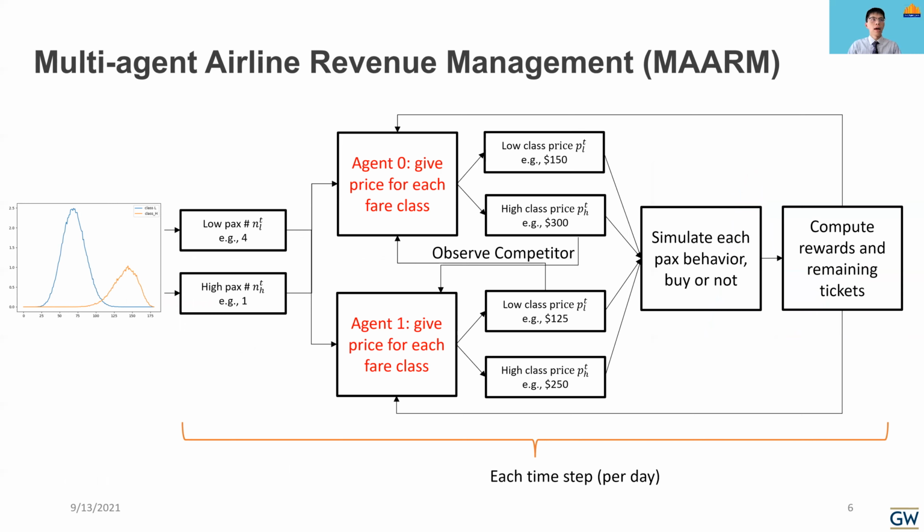Now let's have a look at our MARM model. Here is the whole process. Firstly, we generate the passengers by beta distribution. For example, at day 50, there are 4 low-class passengers and 1 high-class passenger. And the two agents would give 2 prices on this day for each fare class. Passengers then observe and decide. Firstly, they choose the lower one, and then buy or not, depending on the willingness to pay. And finally, we compute the rewards for each agent and the live tickets.